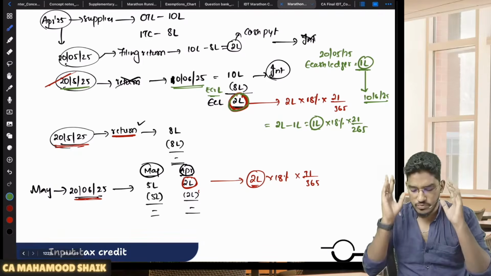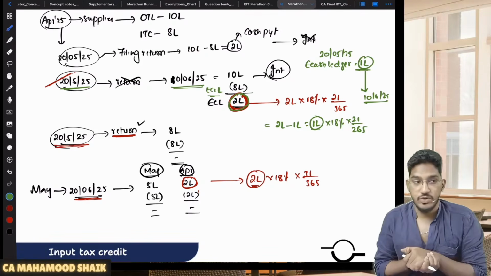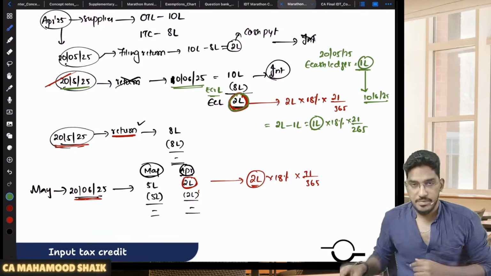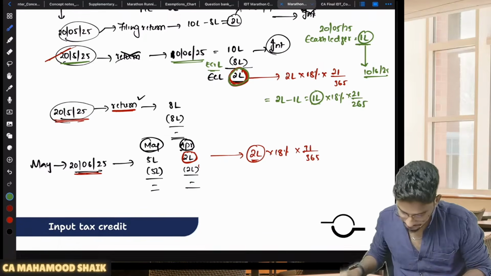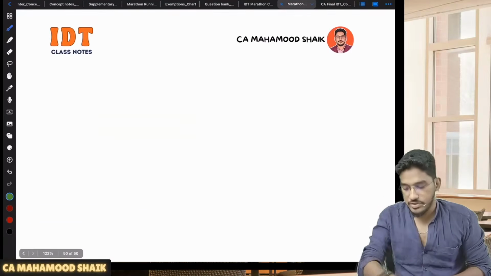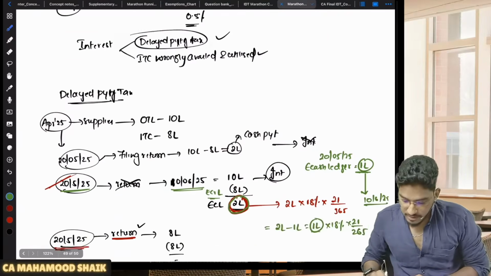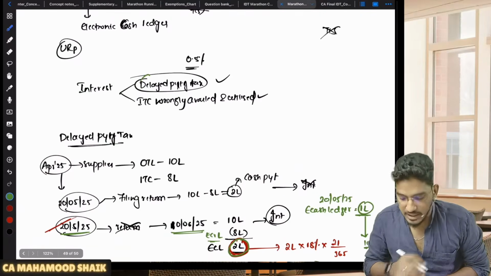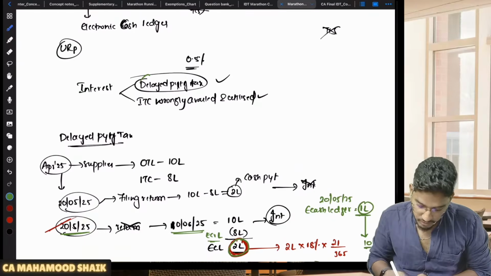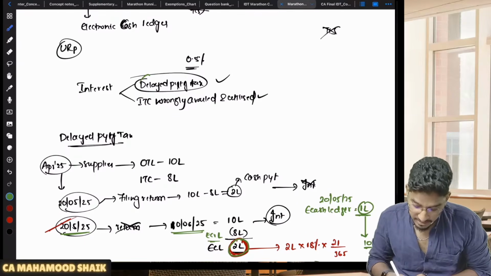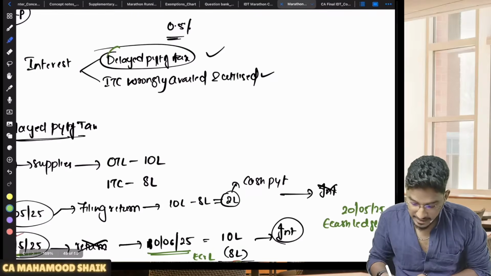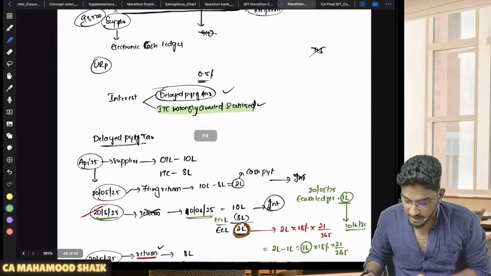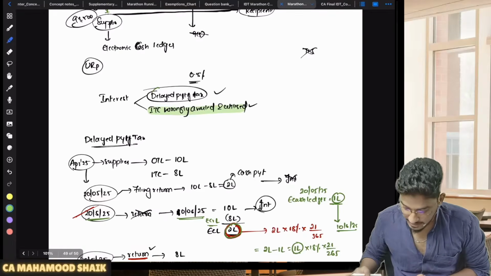So I tried to give you one simple comprehensive example to make you understand this interest payment. I hope you are all able to understand. Okay, right. Next, let us come to the next point. One case we have covered: how you will calculate interest in case of delayed payment of tax. Now we will do one more thing here. How will you calculate interest in case of ITC wrongly availed and utilized? In case ITC is wrongly availed and utilized, how to calculate that interest component? Let us see that.